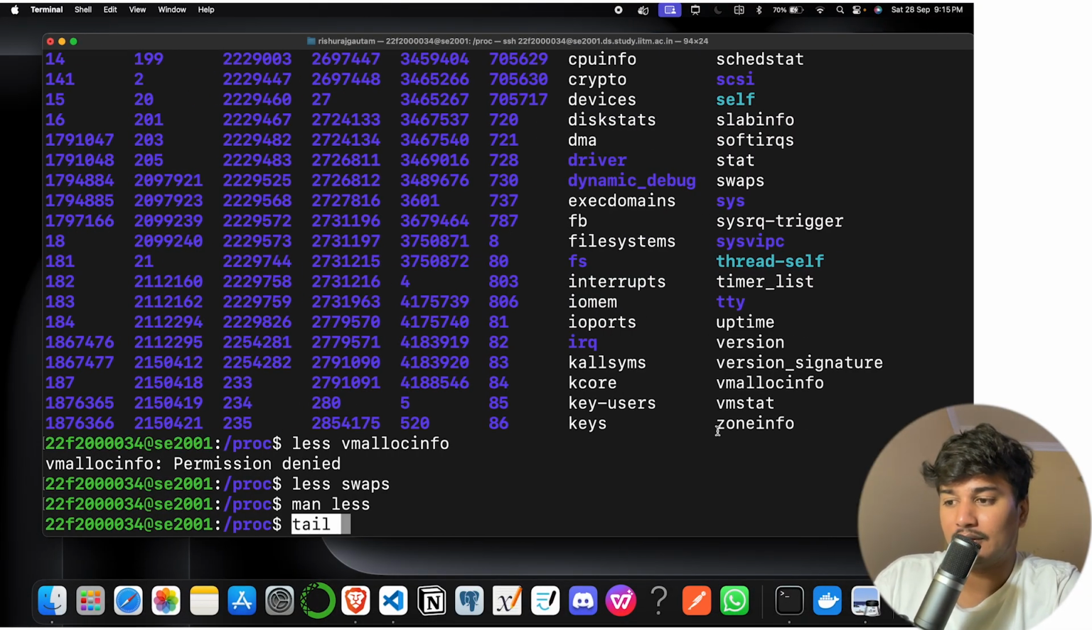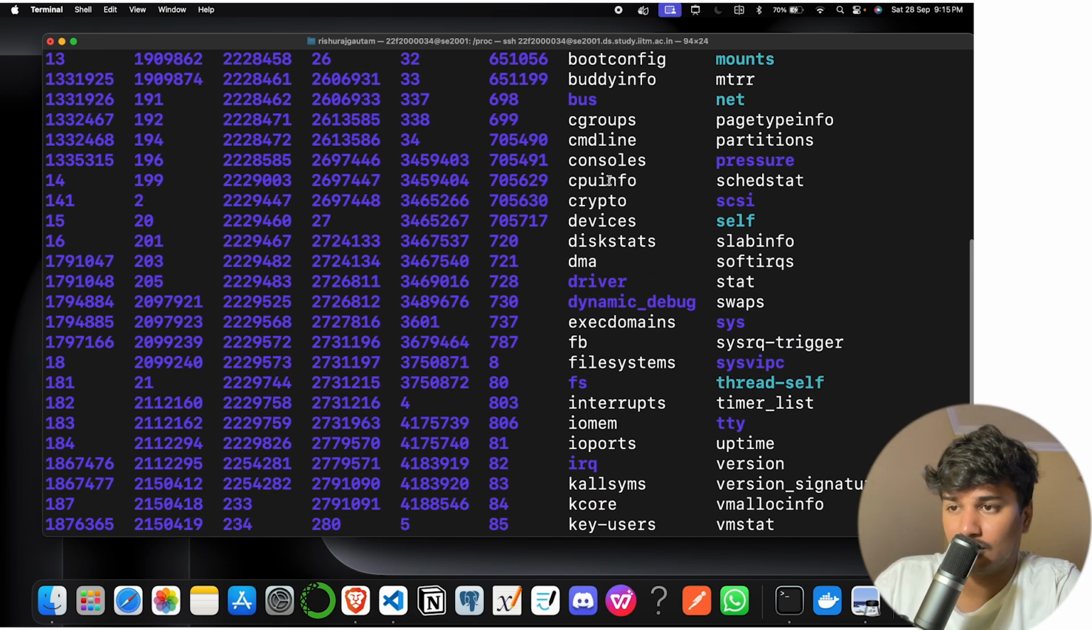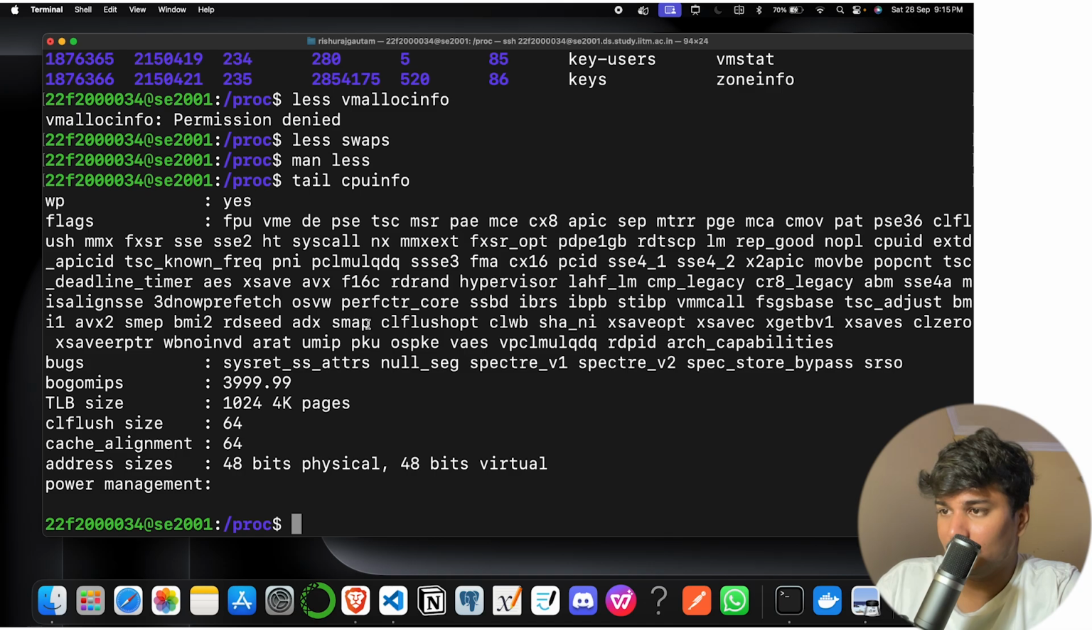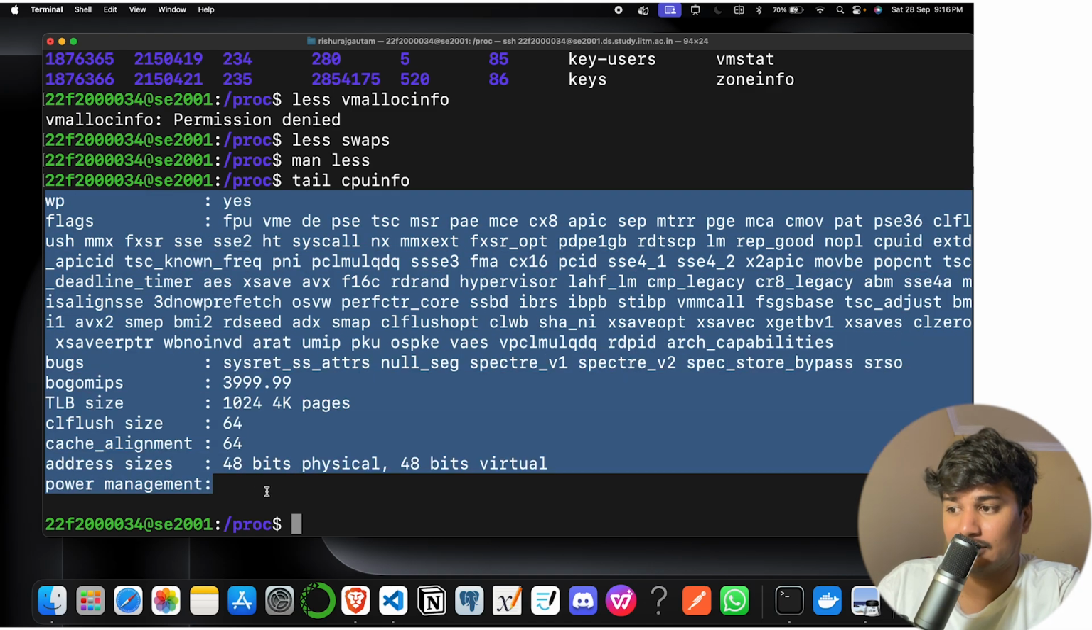Okay, so let's say, and I'm not getting some big file, right? So let's use cpuinfo, it is there. Let's check it out. And you can see this. So it is basically the last 10 lines.